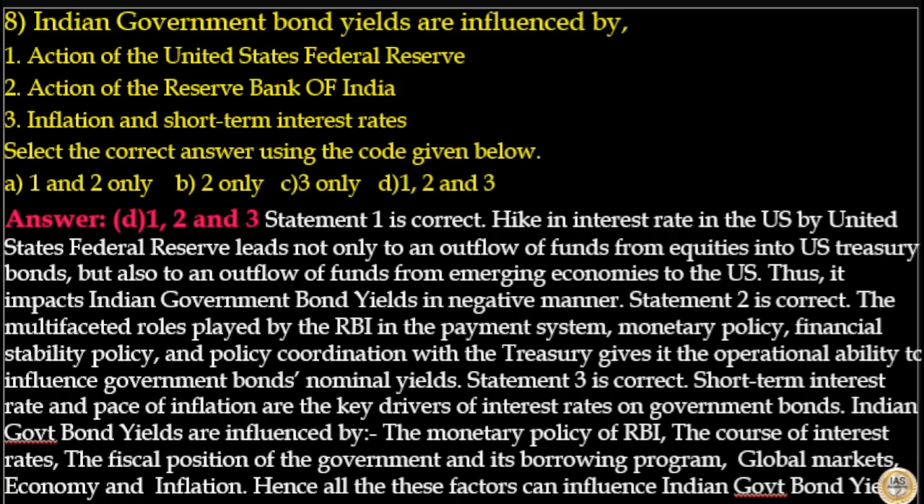Statement 2 is correct. The multifaceted roles played by RBI in the payment system, monetary policy, financial stability policy, and policy coordination with the Treasury give it the operational ability to influence government bonds' nominal yields. Statement 3 is also correct. Short-term interest rates and pace of inflation are the key drivers of interest rates on government bonds. So, Indian government bond yields are influenced by the monetary policies of RBI, the course of interest rates, the fiscal position of government and its borrowing program, global markets, economy and inflation. Hence, here the answer to this question is option D.